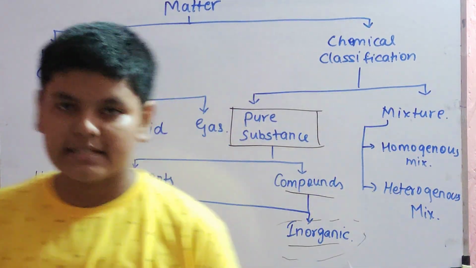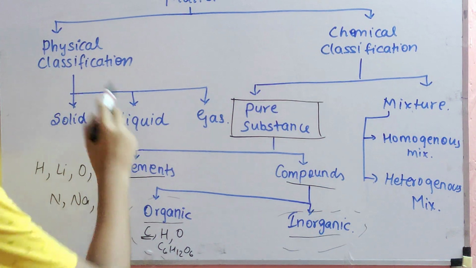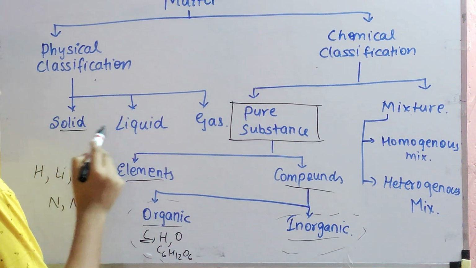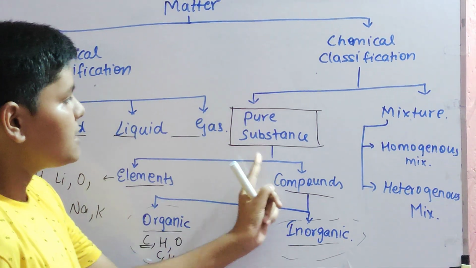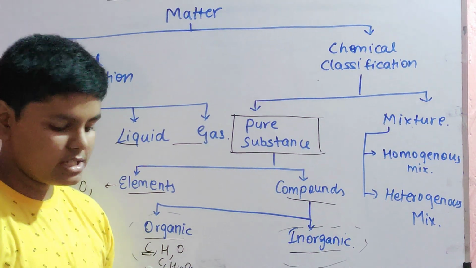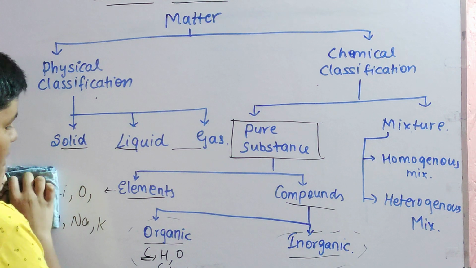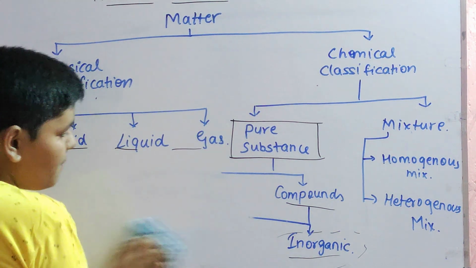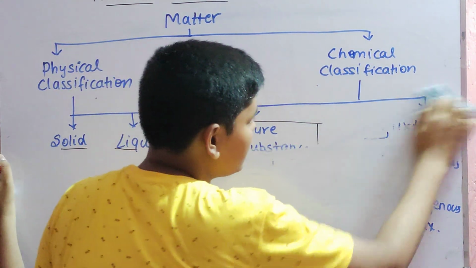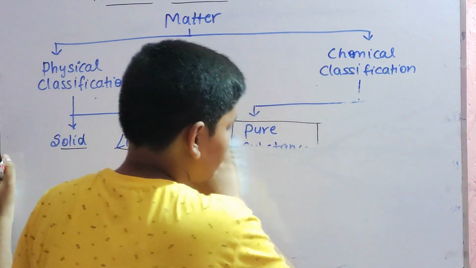So this was the basic classification of what is matter. Physical, chemical. Physical has solid, liquid, gases. Chemical has pure substances and mixtures. Mixtures have homogeneous mixture and heterogeneous mixture. Pure substances have elements and compounds. Compounds have organic compounds and inorganic compounds. This was the first classification.